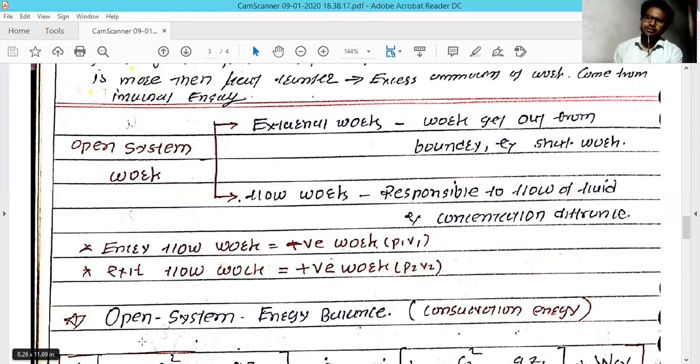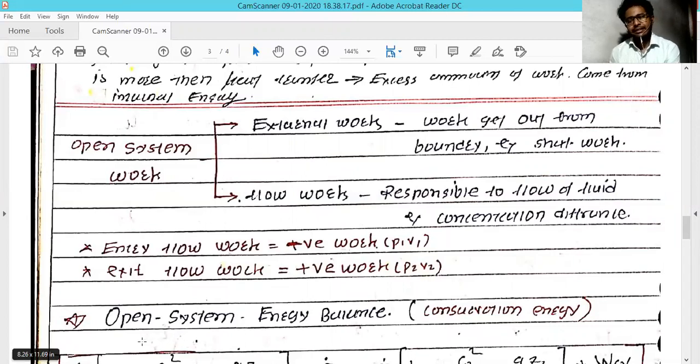Once the steam rotates the turbine, it goes out of the system. But for forcing the inlet flow, you need some sort of energy, because it's not easy to push that steam into the turbine. So the work invested in pushing the steam into the turbine is called negative work.